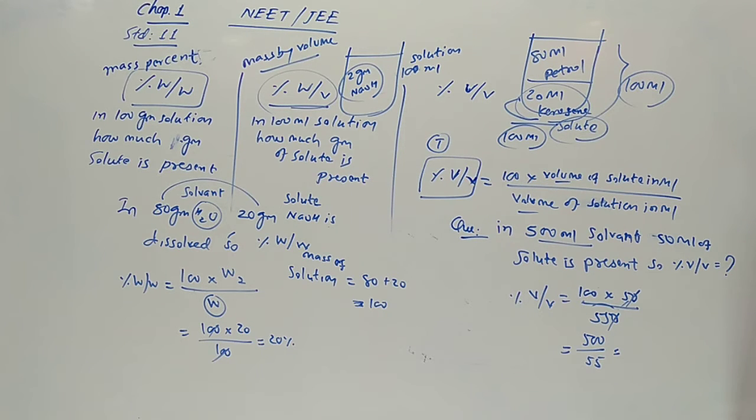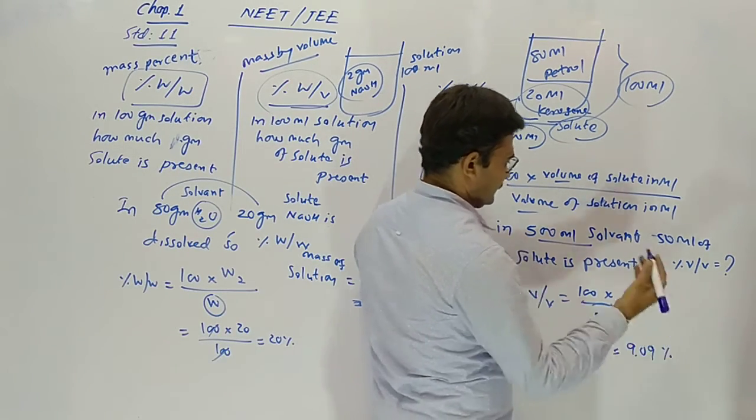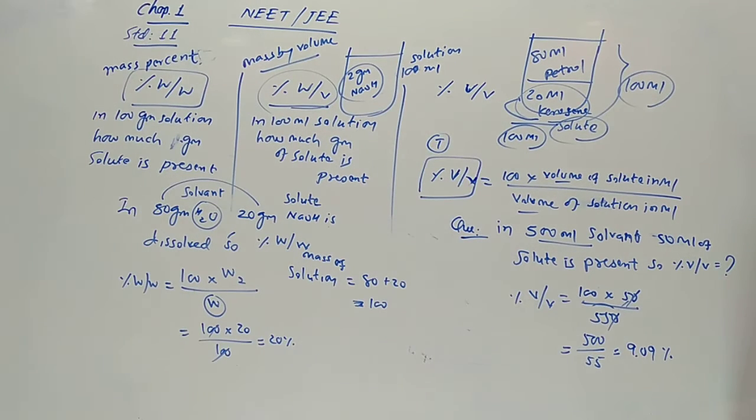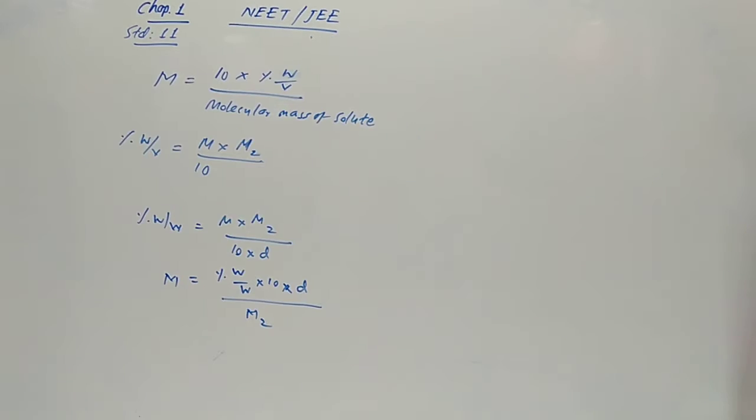500 divided by 55 gives 9.09%. Clear? This is our answer. So this type of question is asked in our exams, so don't make a mistake. We are going to another relation.